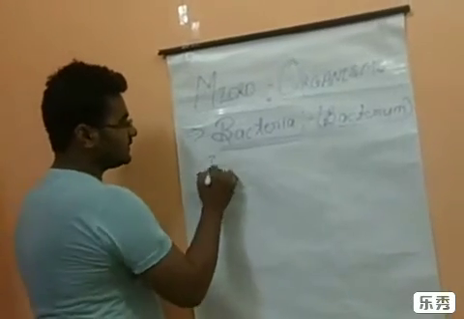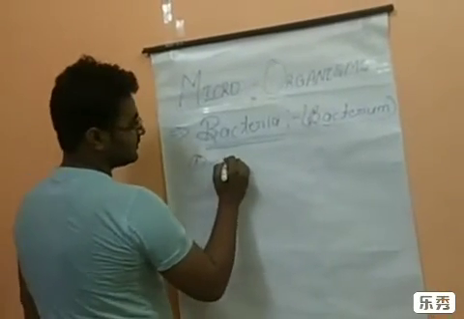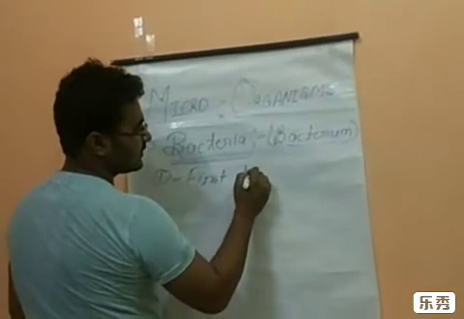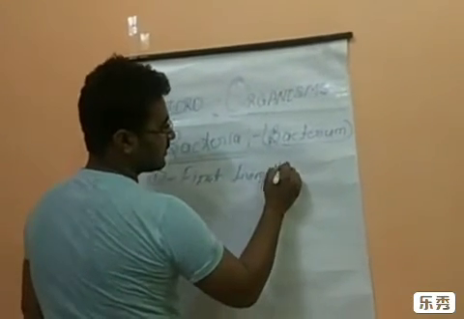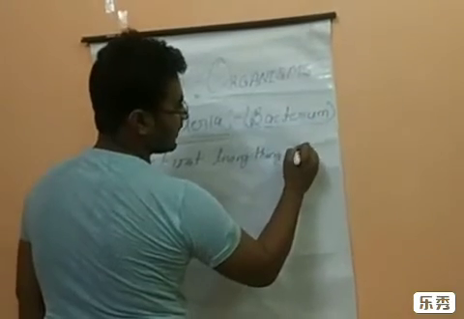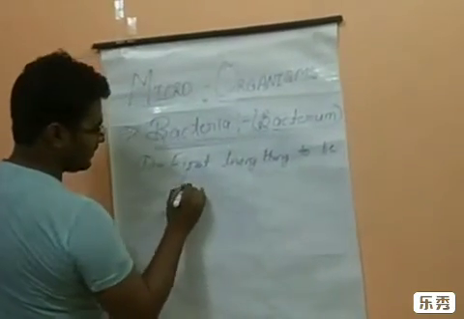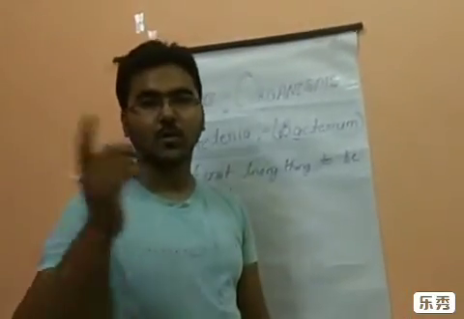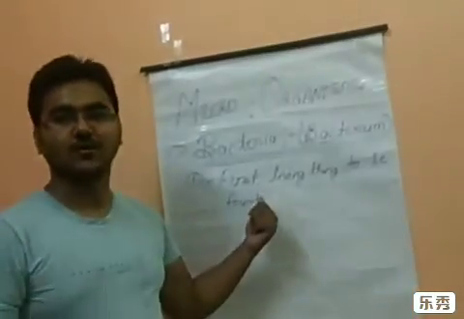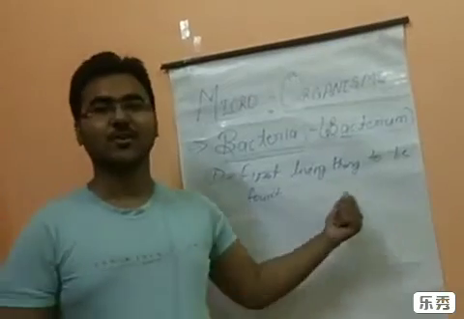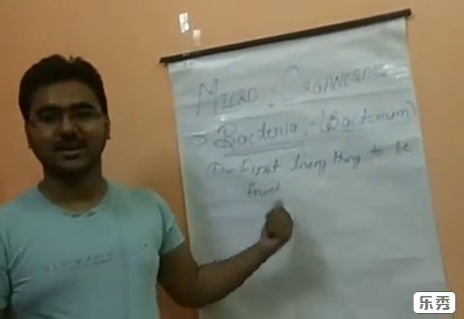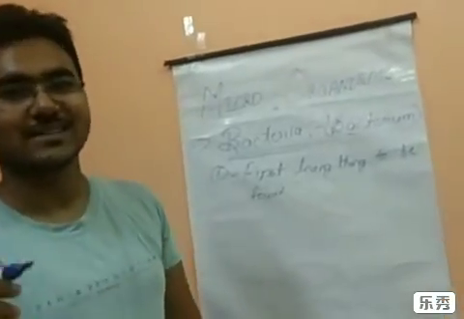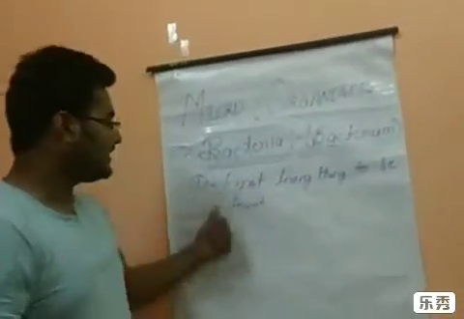Now, first point: the first living thing to be found. Those who are asking the question of which came first, the hen or the egg, now here is the answer to your question. The first thing to be found on earth is bacteria, the first living thing. Neither your hen nor the egg. Understood? So don't ask these silly questions next time.